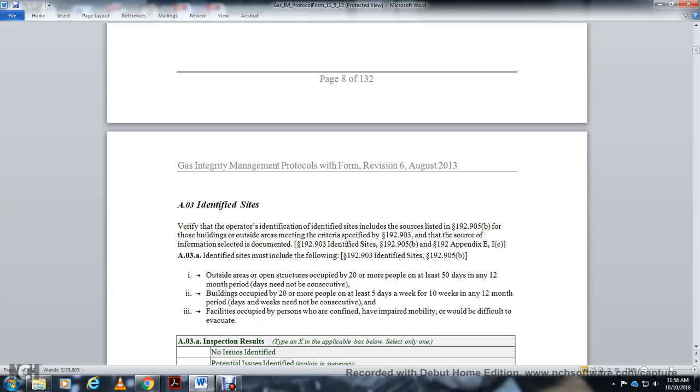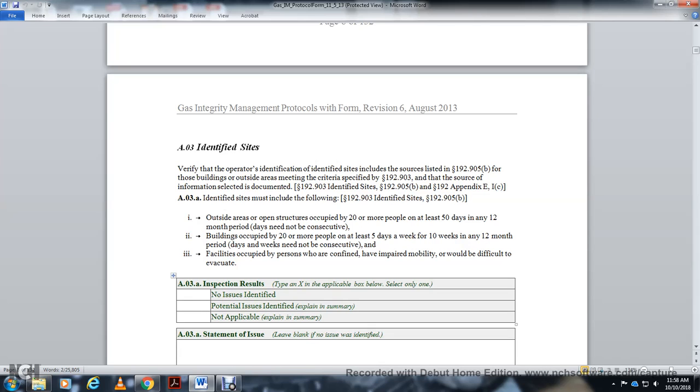AO3A, the identified sites must include the following, statute 192.903, identified site, 192.905B. 1. Outside areas or open structures occupied by 20 or more people on at least 50 days in any 12-month period; the days need not be consecutive. Buildings occupied by 20 or more people at least five days a week for 10 weeks in any 12-month period; the days of the week need not be consecutive. The facilities occupied by persons who are confined, have impaired mobility, or would be difficult to evacuate.